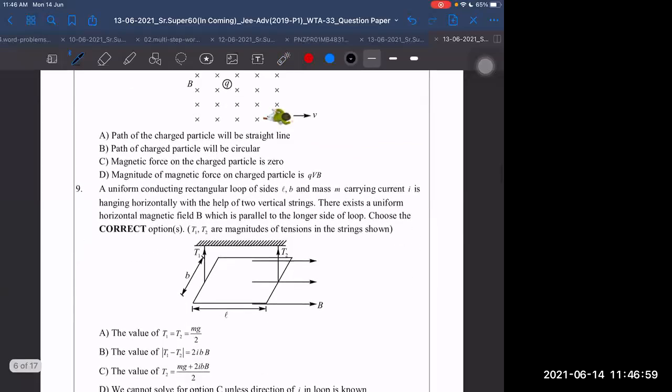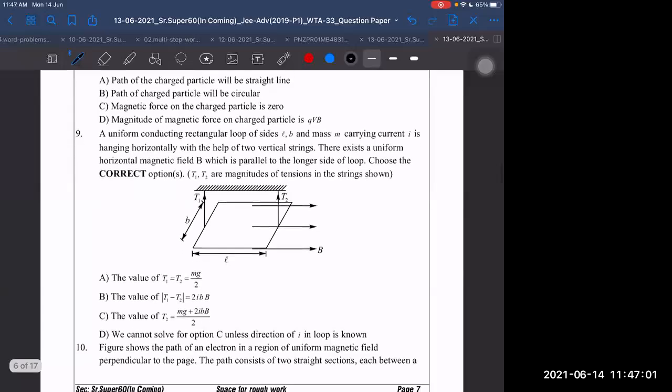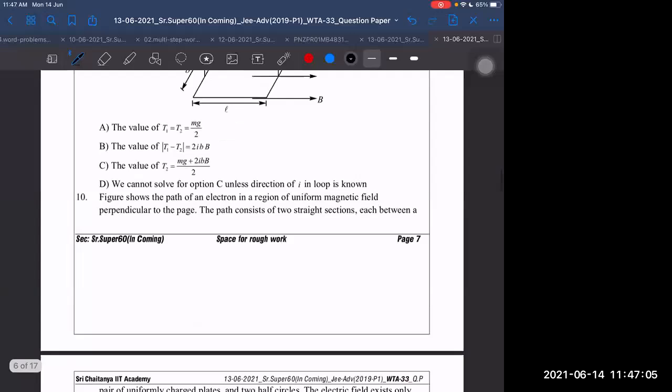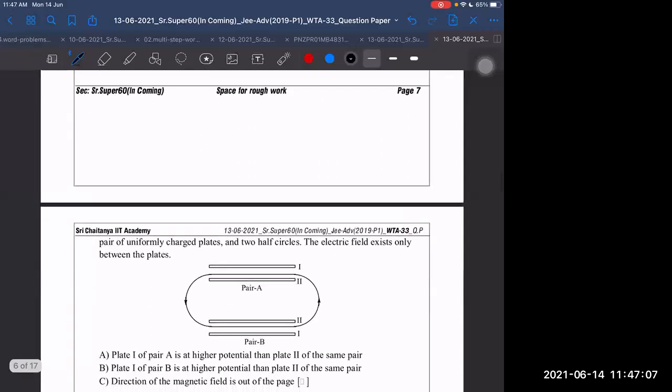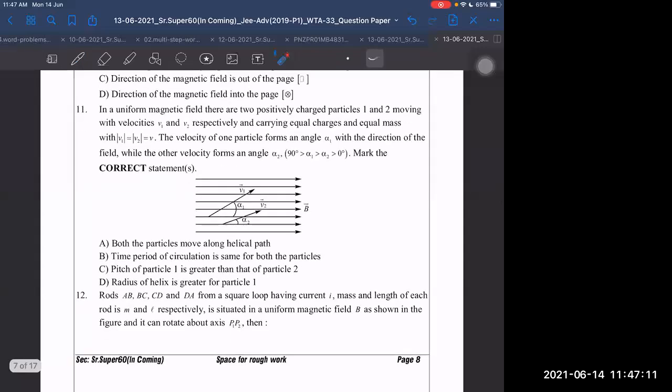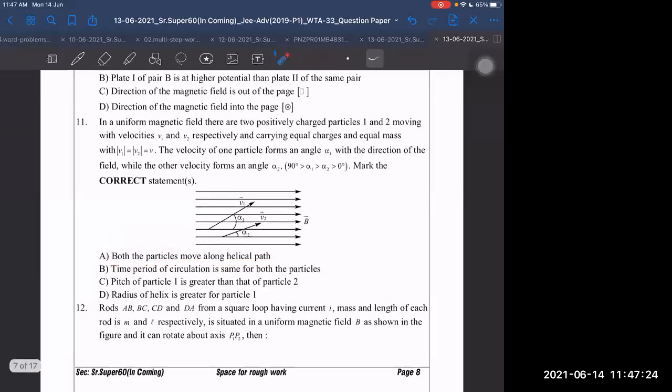Question number 9. 10. 11. We are getting ABD, sir, but there have been mistakes here. ABD, we are good. Both the particles move along the helical path. First two options are okay.